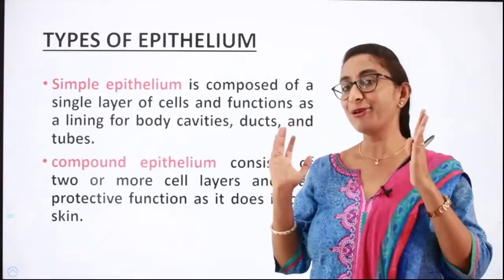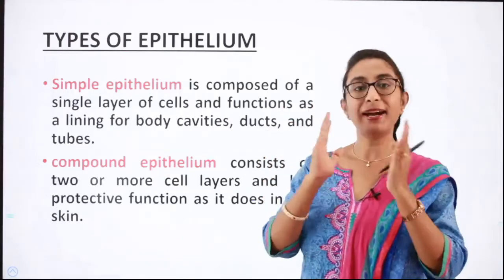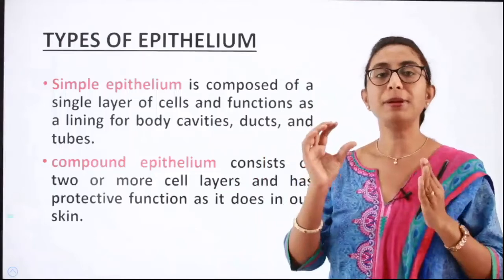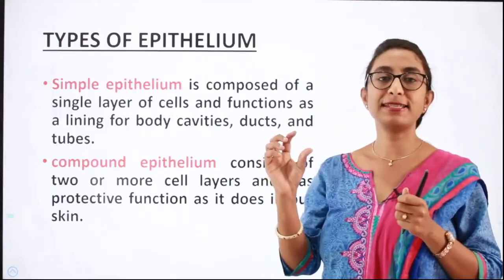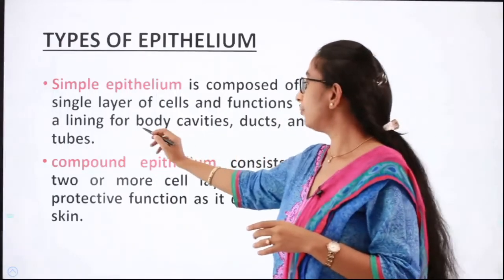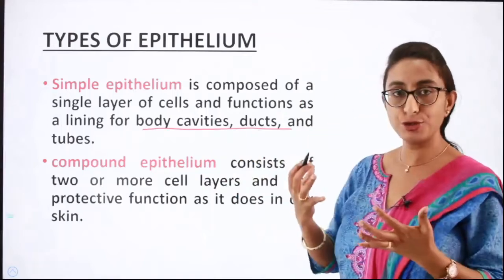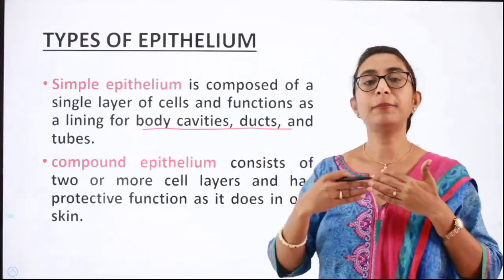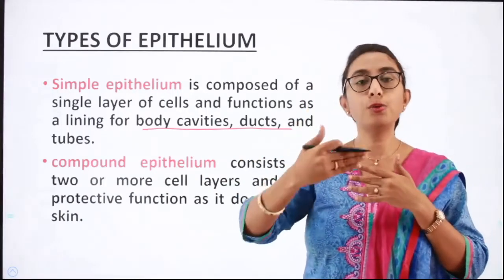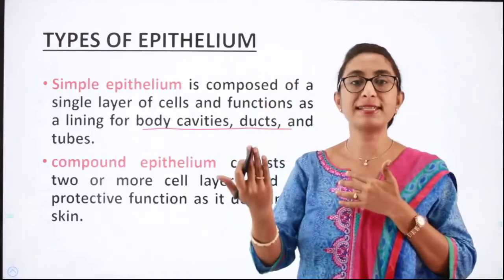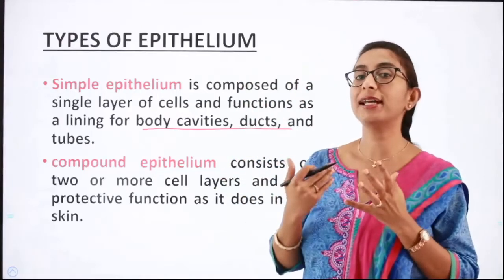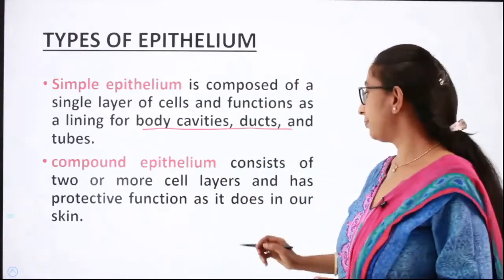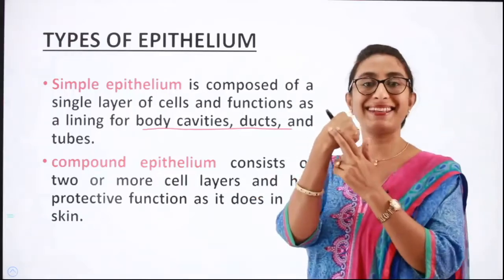Did you understand what we mean by simple epithelium and compound epithelium? Simple epithelium is a single layer of cells, present in the body cavities, ducts and tubes, whereas compound epithelium means multiple layers, either two or three or more layers of cells. When we have that, we call it a compound epithelium, which can be found in our skin.